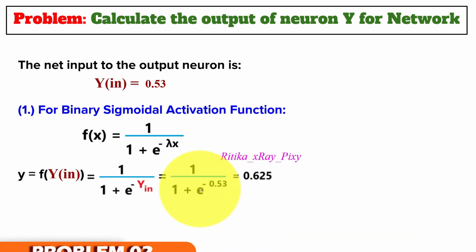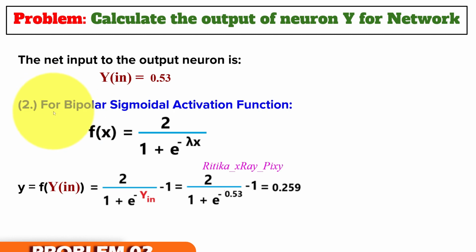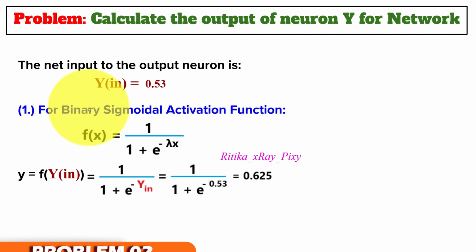After that we will apply activation functions. Using activation functions we can get the efficient output. Here we have two activation functions, the binary sigmoidal and the bipolar sigmoidal function. First is the binary sigmoidal activation function.